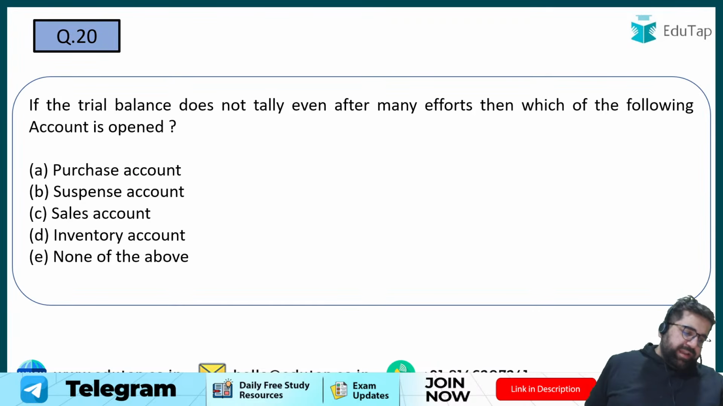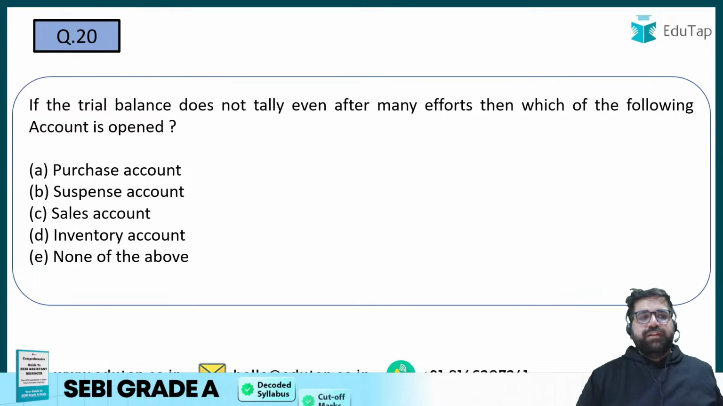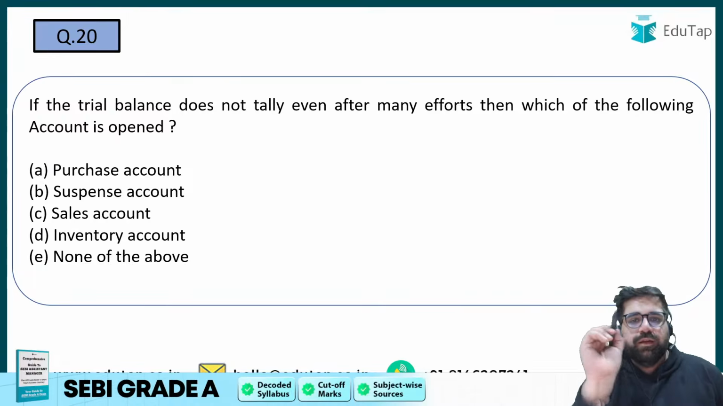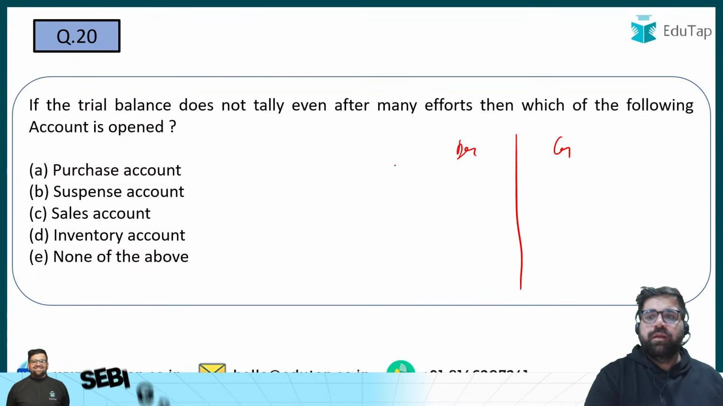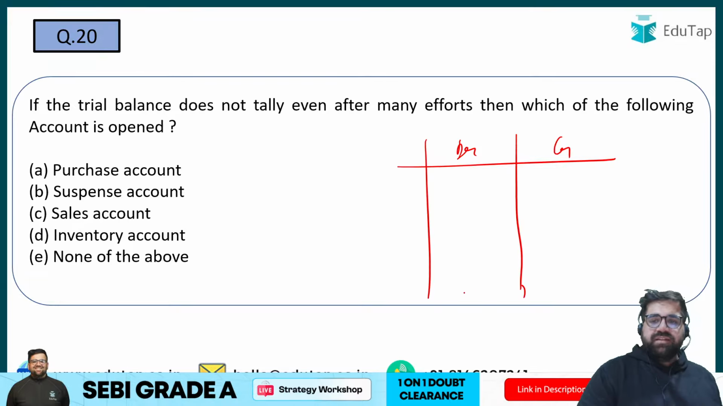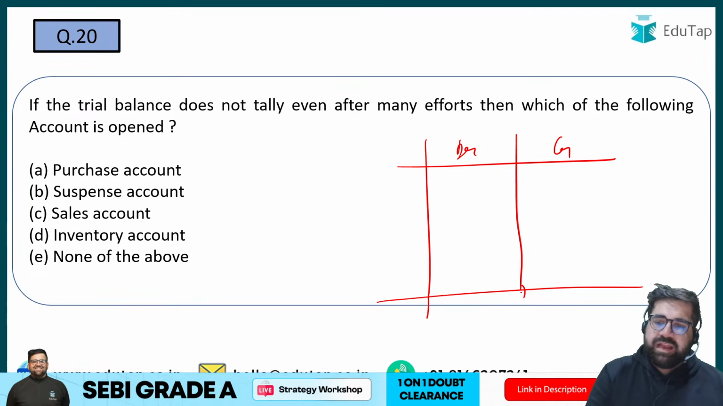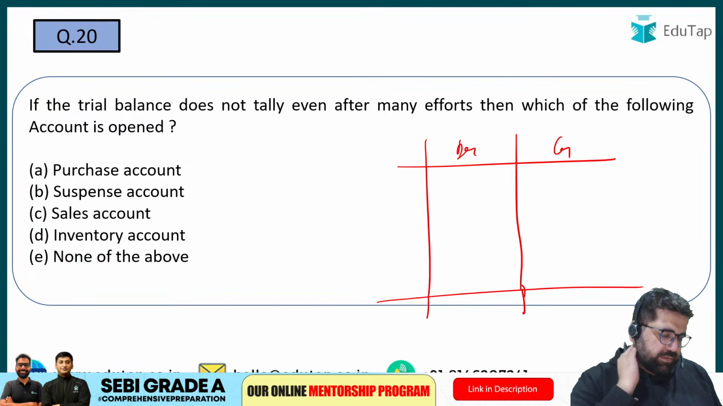Now coming to 20th one. If a trial balance does not tally even after many efforts, then which of the following account is opened? So you have done your best. Debit and credit balances are written. Right? But your trial balance is still not matching. Then what account you will use?